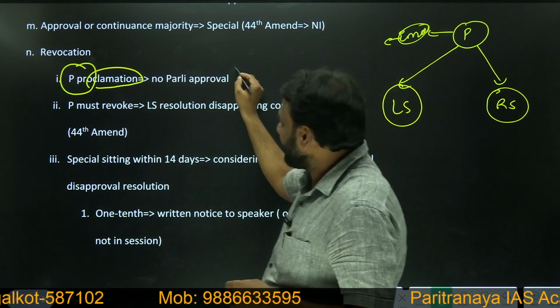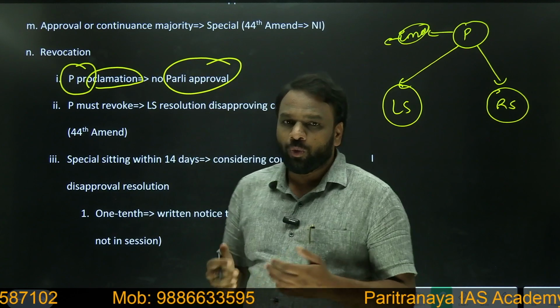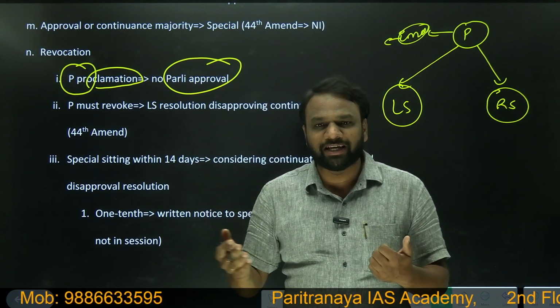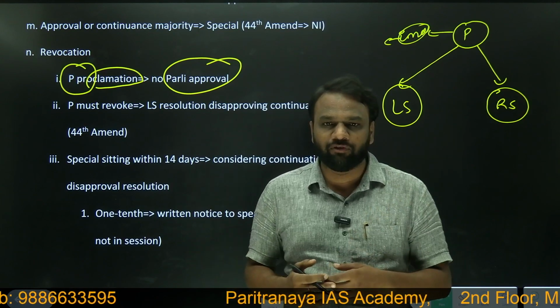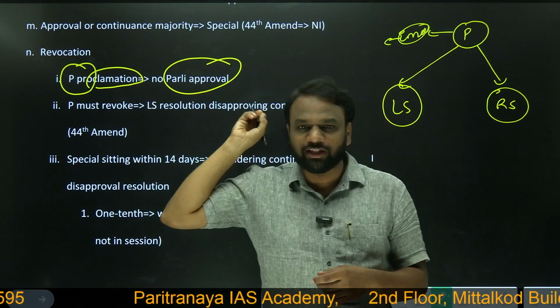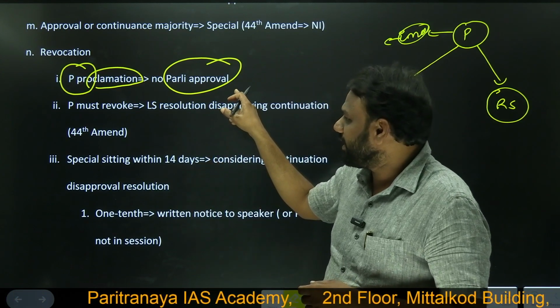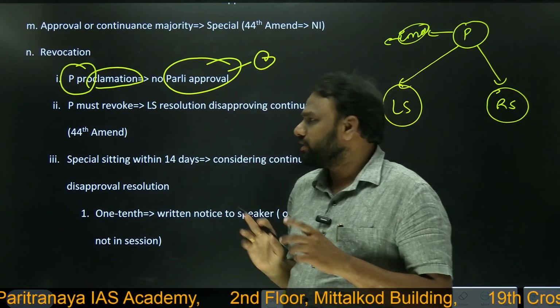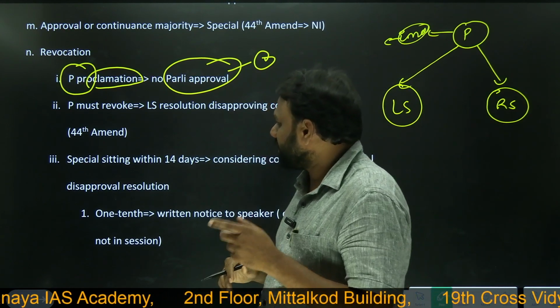So whether parliamentary approval is required? No. When it comes to declaration of emergency by the president, Parliament has to approve it within 1 month. But when the president is revoking the emergency, Parliament's approval is not required. Okay, this is one condition. Next, another special condition is,